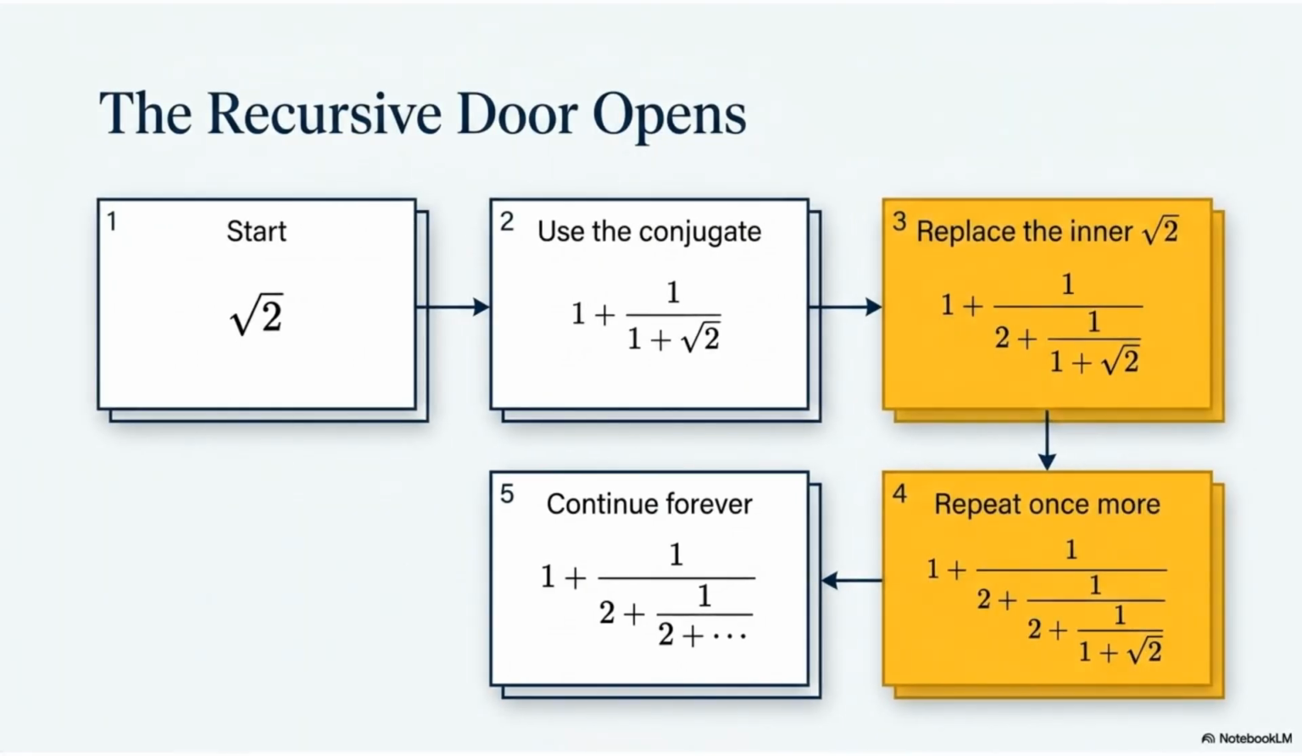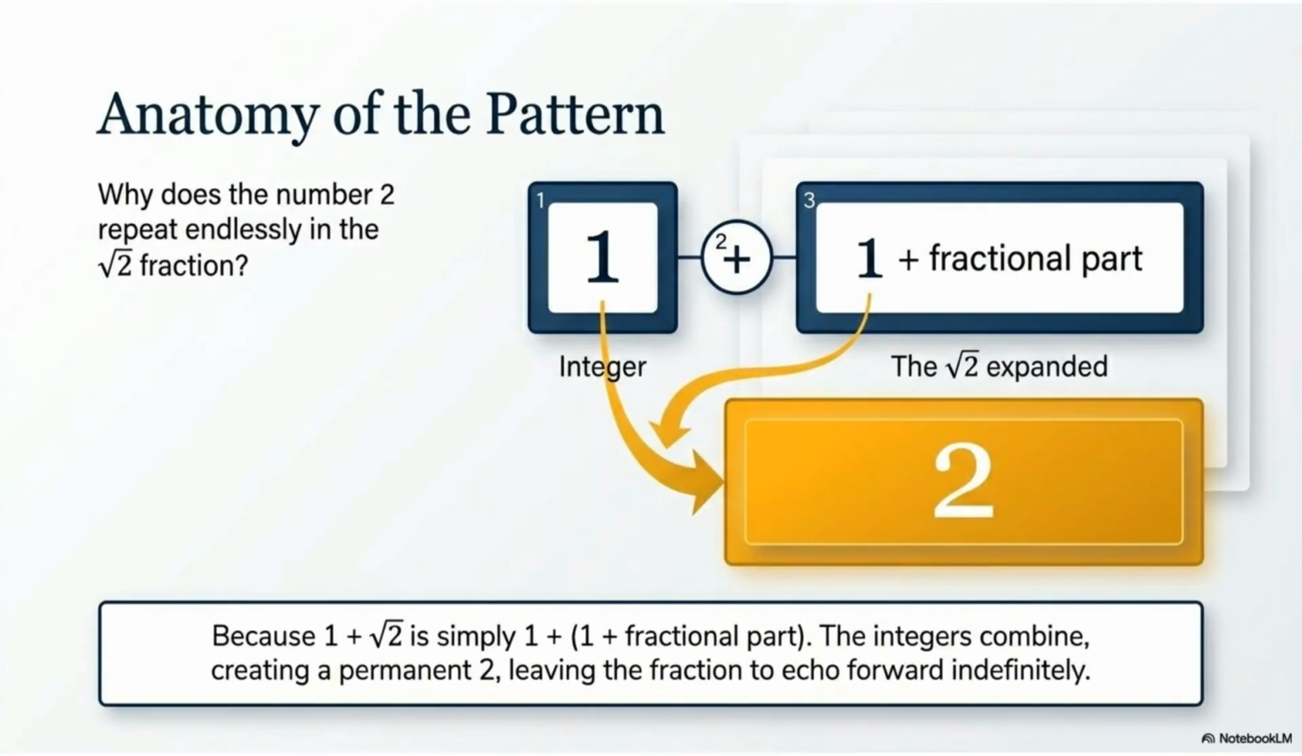The recursive door opens, allowing us to endlessly replace the inner square root of 2 with its expanded form. This continuation process creates the infinite nested fraction. The number 2 repeats endlessly in the square root of 2 continued fraction, because the integer parts combine. This leaves the fraction to echo forward indefinitely, creating a permanent 2.